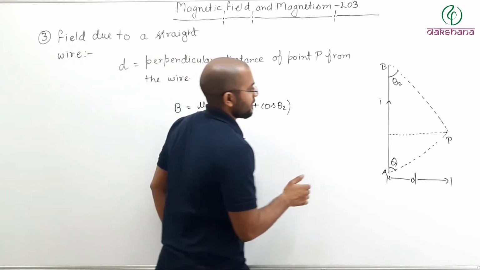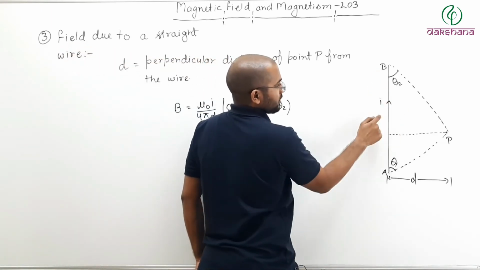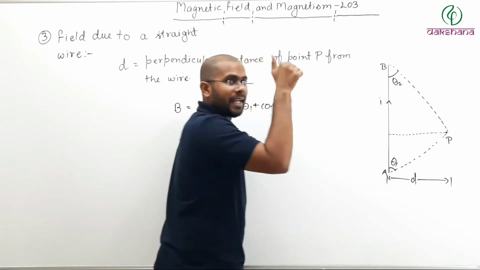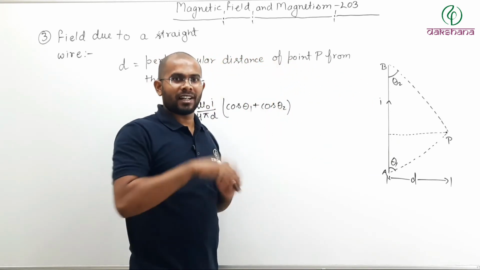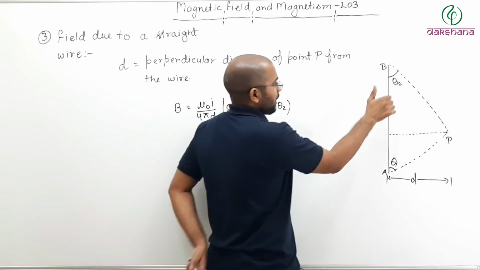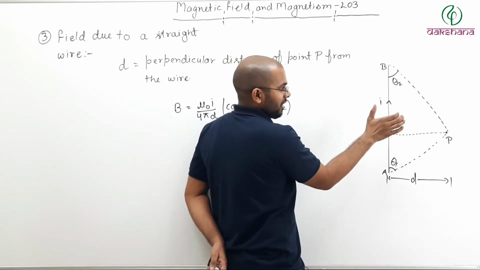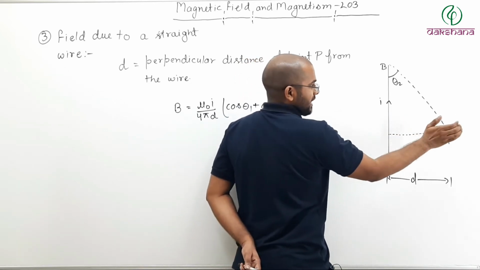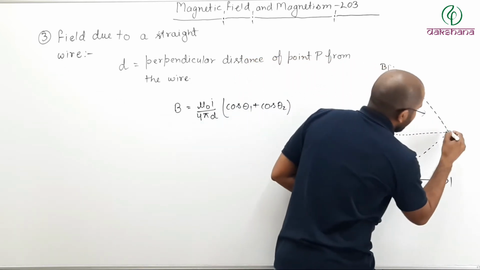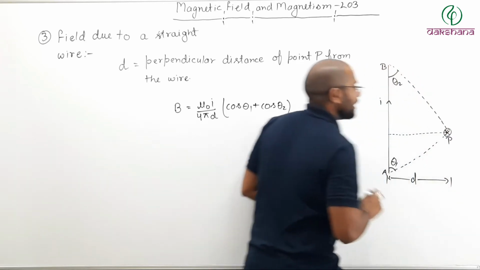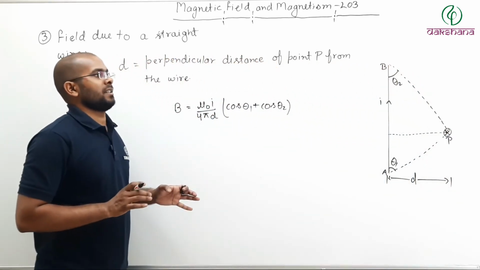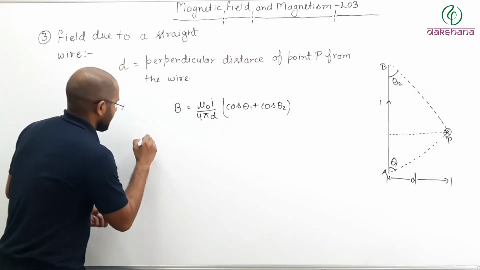So in this case, this is my thumb, this is the direction of current. Right hand, don't use left hand, right hand. So the thumb of your right hand along the direction of current, curl your fingers. So curl inside. So at point P, due to this wire, the field will be inside. So what can you write?